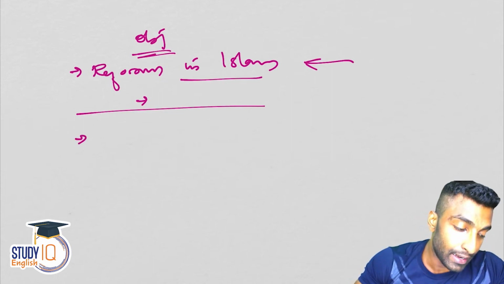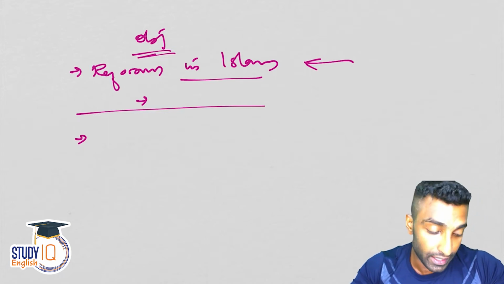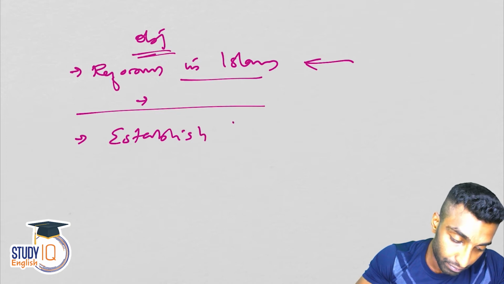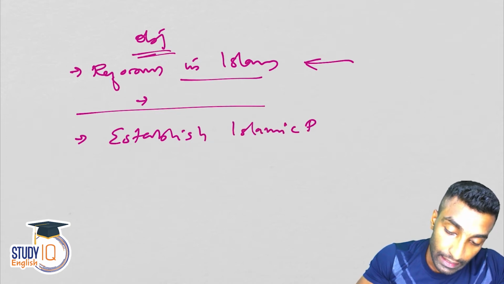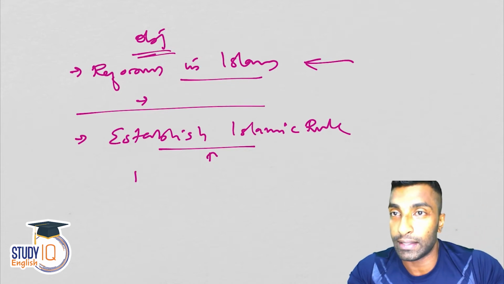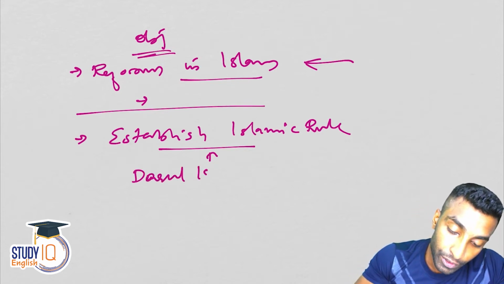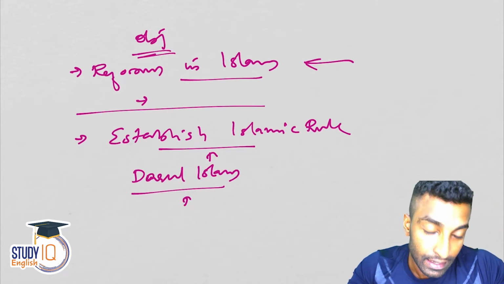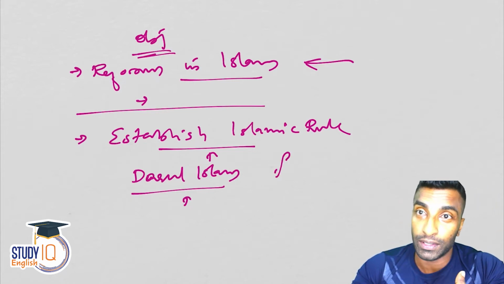So what is the second objective? Establish Islamic rule. So to convert India into Darul Islam. Darul Islam means land of peace, from Darul Harb.